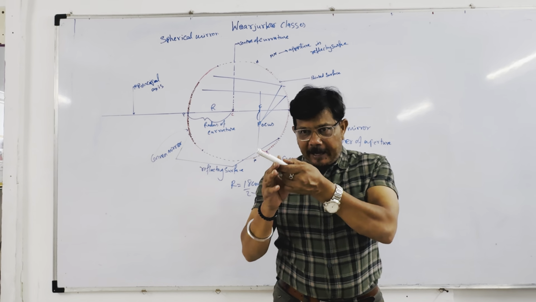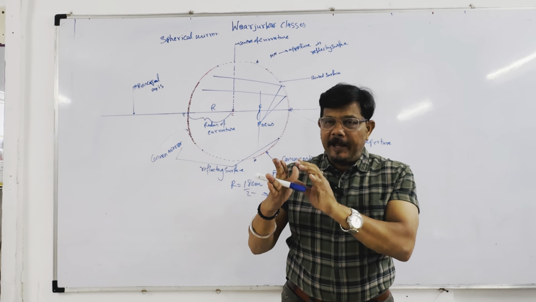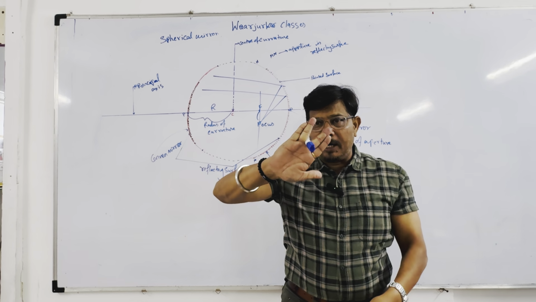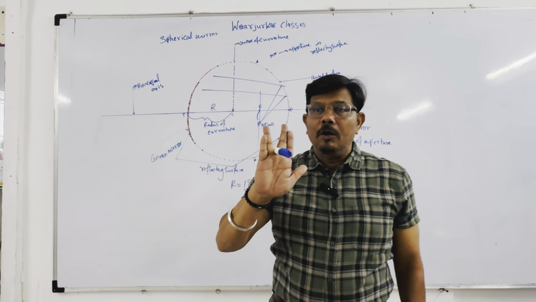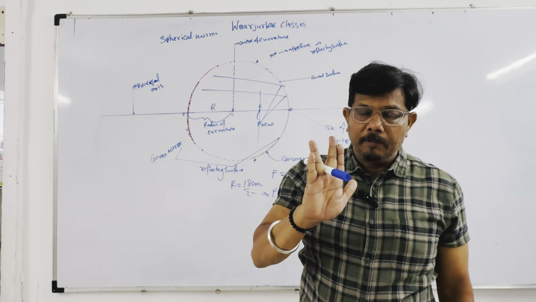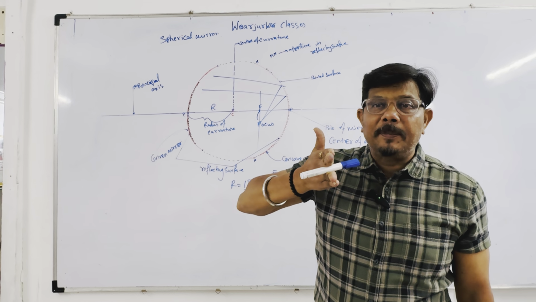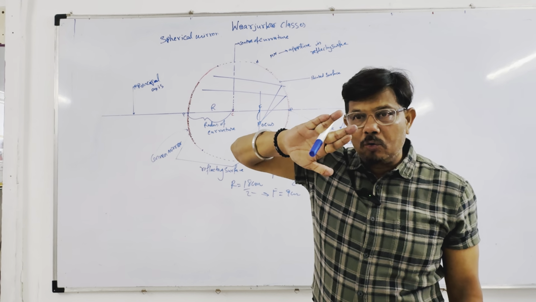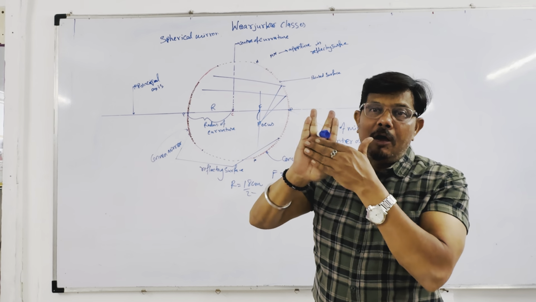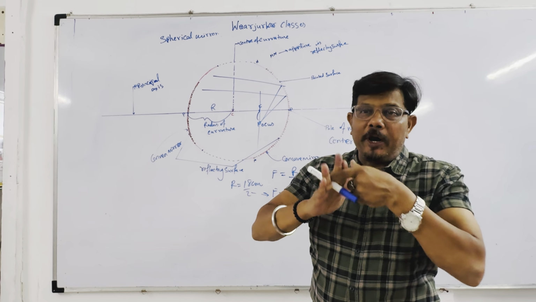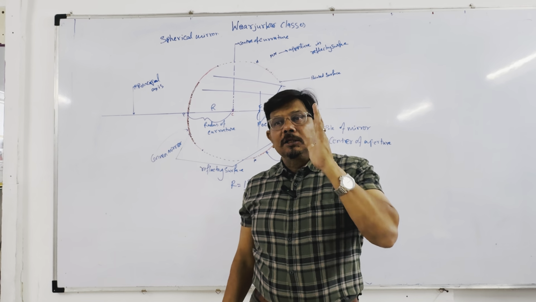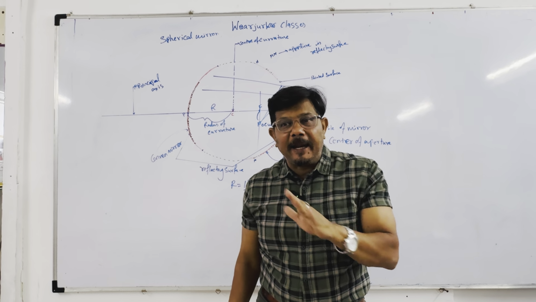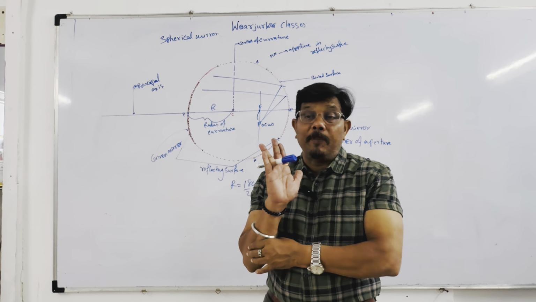If this is the principal axis and this is a plane at focus, perpendicular to the principal axis, this is a focal plane and this point is focus. At a focus, the plane perpendicular to the principal axis is called the focal plane.